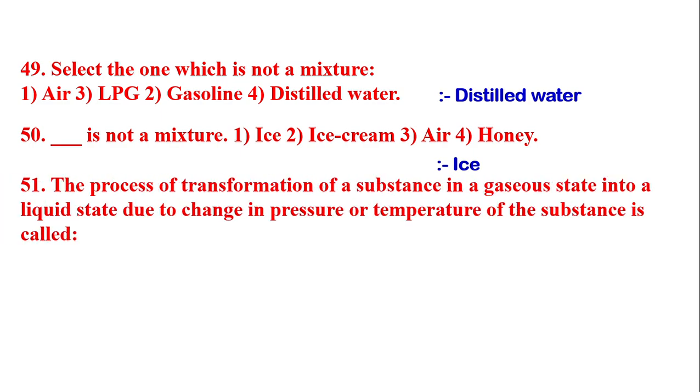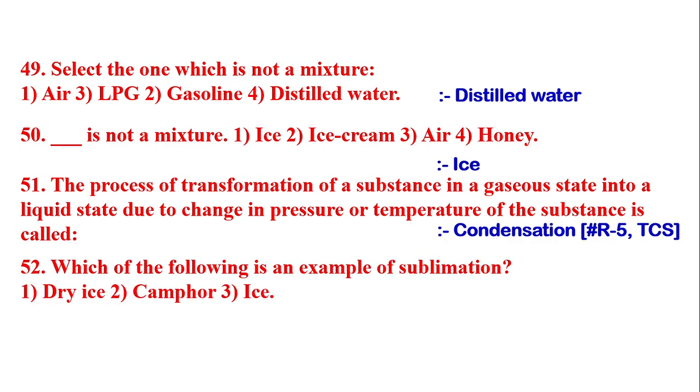Next question is, the process of transformation of a substance in a gaseous state into a liquid state due to change in pressure or temperature of the substance is called condensation. Next question is, which of the following is an example of sublimation? Option A, dry ice.